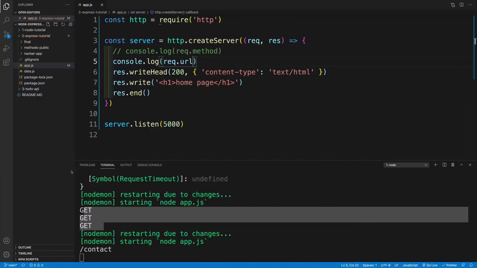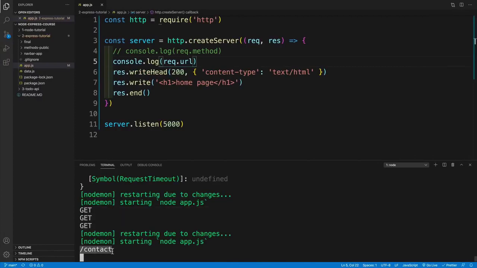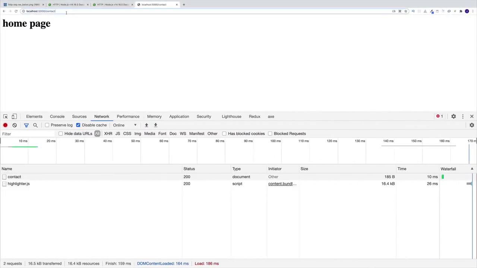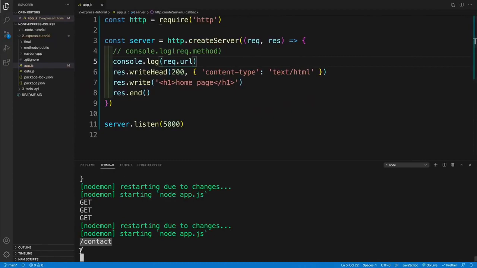So let me uncomment this one. And I'm looking for the URL property. And again, I refresh. And now in the console, I should have this /contact. So that just means that the user is trying to access the resource by the name of contact. And if, of course, the resource is there, awesome, we send something back. If not, then most likely we would send back the 404.